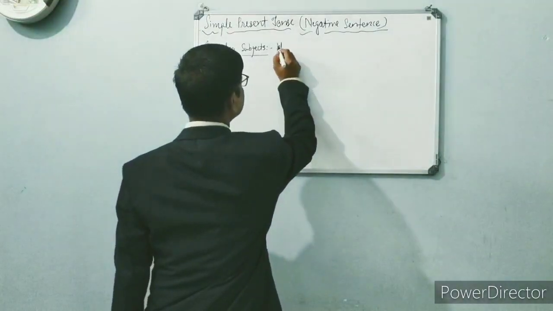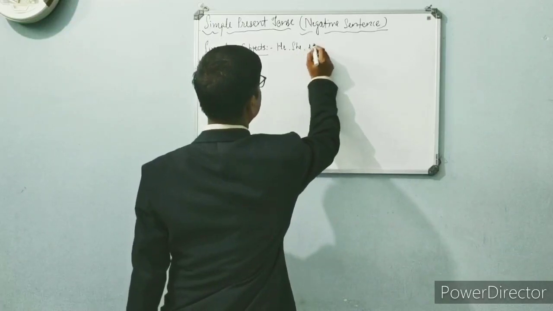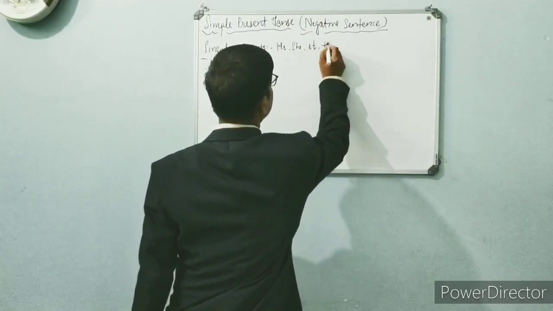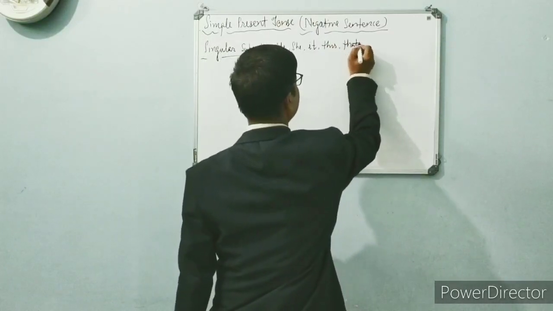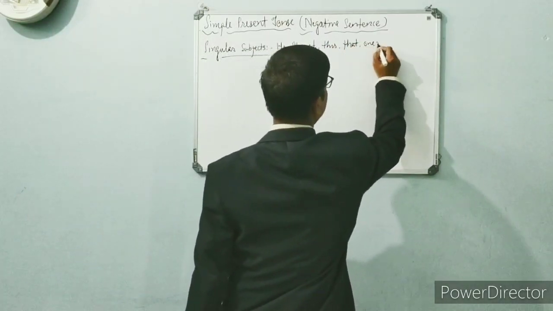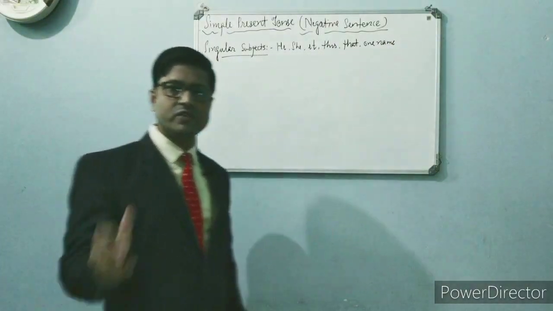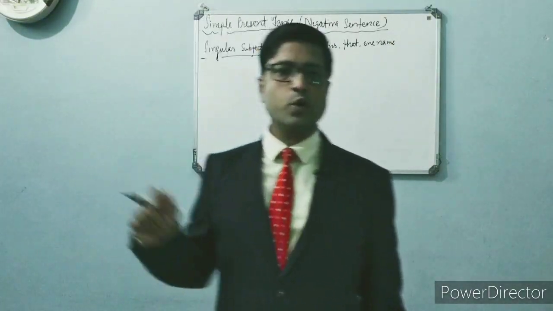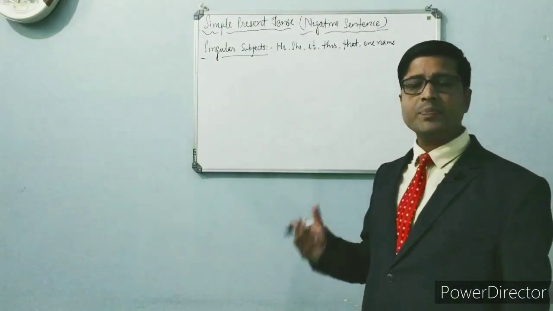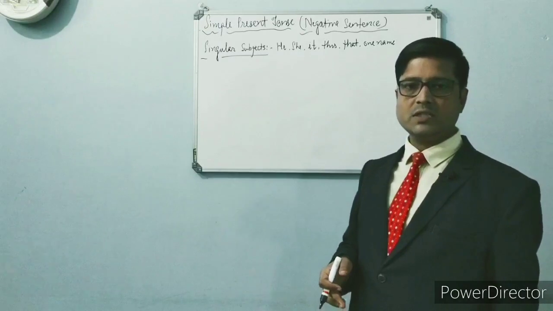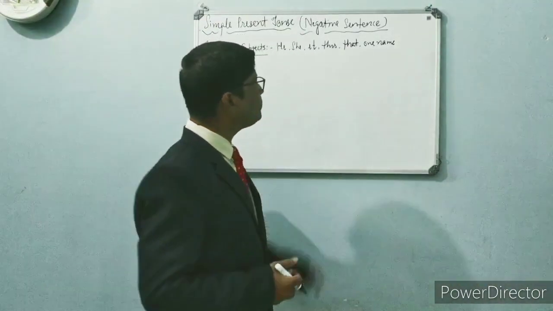He, she, it, this, that, and one name. One name is Prince, one name is Lokesh, one name is Sita, one name is Gita, Albert, Parminder. Whatever the example you can give, one name.